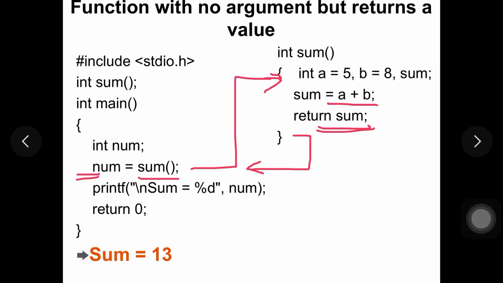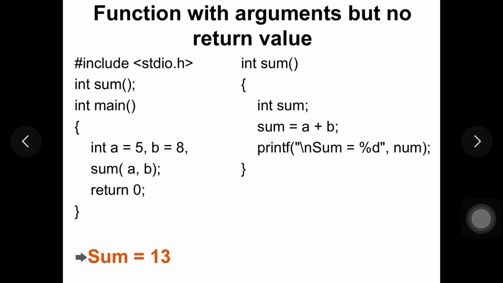Now you are calling the function, and whatever value was returned by the function sum was stored in the num variable, and finally we are printing the result here, that is sum is equal to %d, where the result is stored in num. So 8 plus 5 is 13, so sum will be equal to 13. So this is another way where we don't have arguments, but a function is returning a value to the main function. Okay, the third category we'll see here is function with arguments but no return value.